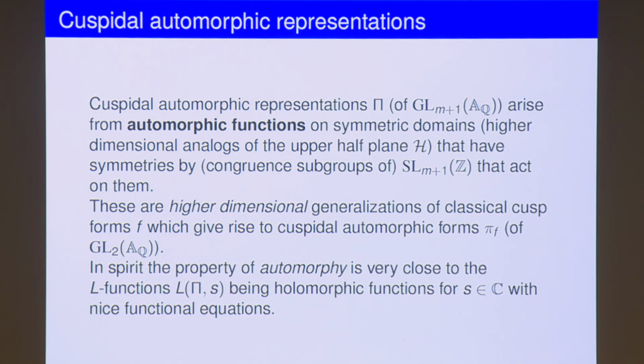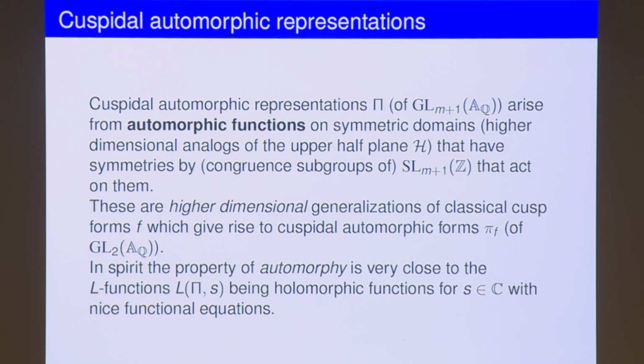So the name for these modular forms, traditionally, you think of them as representations, but these are certain generalizations of modular forms in higher dimensions, and they are associated to automorphic functions, so functions with certain symmetries on these higher dimensional versions of the Poincare upper half plane, which already occurred in Anna's talk and maybe also in Rahul's talk. And these functions have certain symmetries by SL_{m+1}(Z), right?